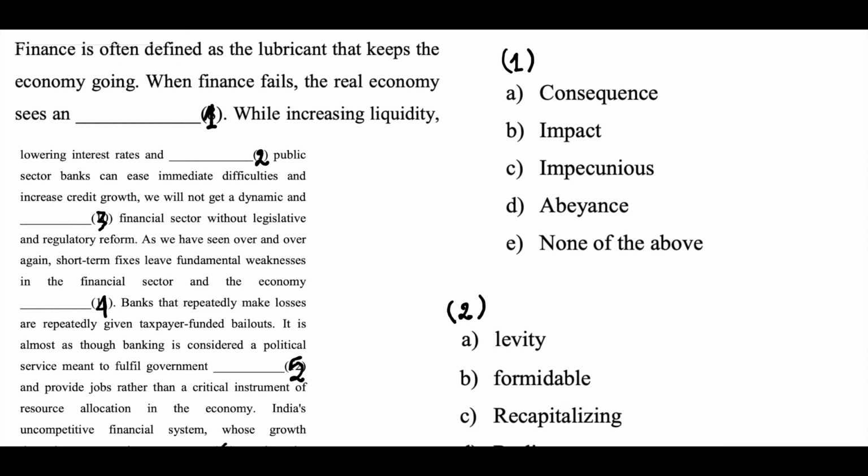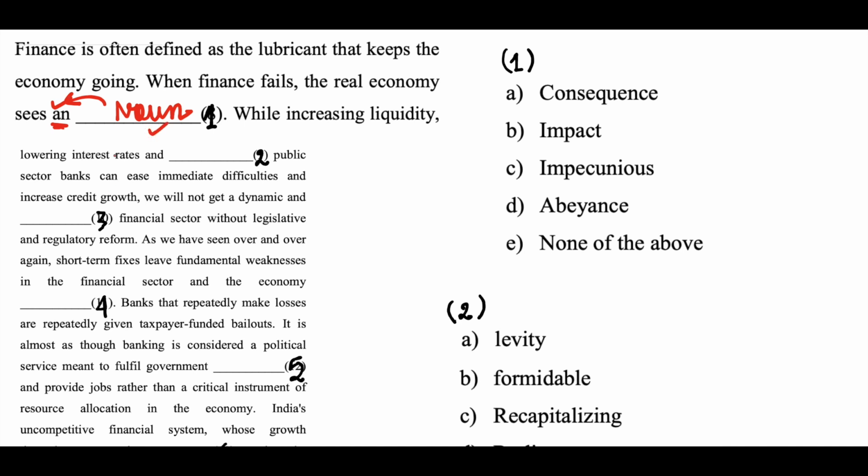At first, we have this Cloze test. So let's solve this. Finance is often defined as the lubricant that keeps the economy going. When finance fails, the real economy sees an dash. So from here we can say that the blank should have a noun. Why? Because right before this you have an article. So that's why you need a noun here.